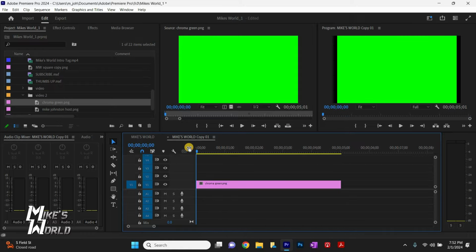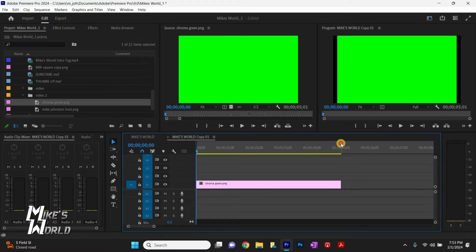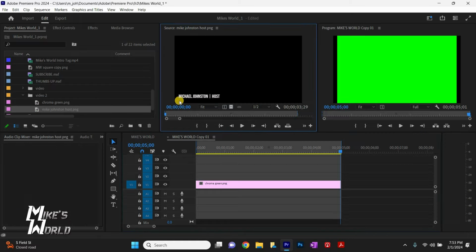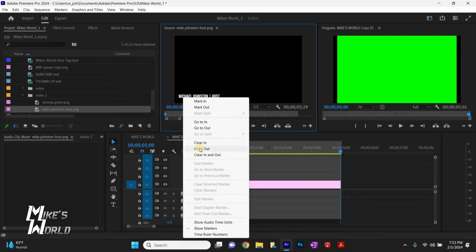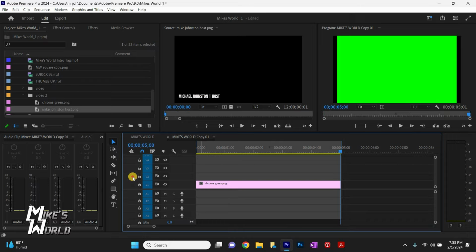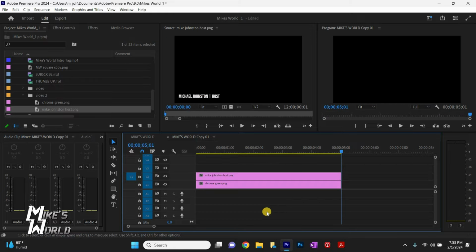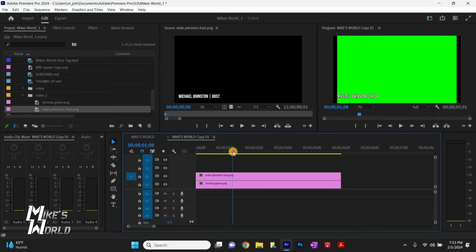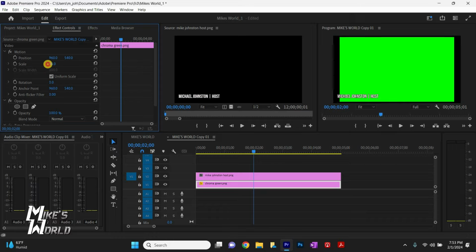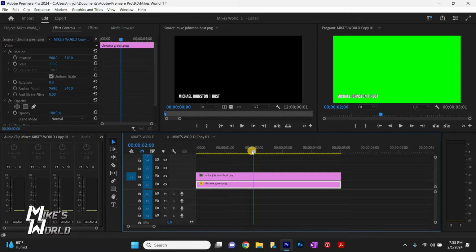So now on the top layer, I'm going to lay down that text PNG file. So click to the end, go back 1 frame. Now we're going to click here. I'm going to clear my out point so it doesn't give me an error and drag that up. And we're going to lay down, and then this is what you get. It's almost like what you had in Photoshop, except now I need to go down to the chroma because it didn't fill the whole frame, so I need to zoom in. And so now it's filled. See how it zoomed in and filled the entire frame on the program output.